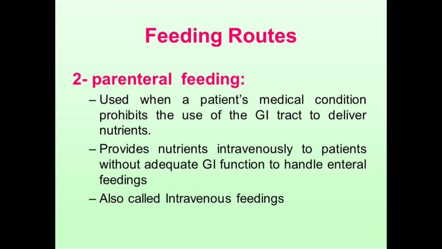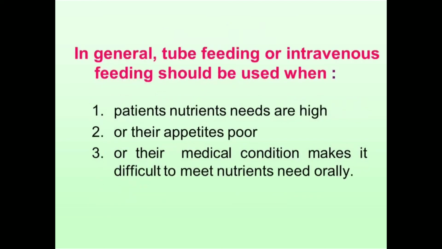So tube feeding is preferred over intravenous feeding. If the gastrointestinal tract is working well, then you can switch to tube feeding. We have already discussed when tube feeding or intravenous feeding should be given.